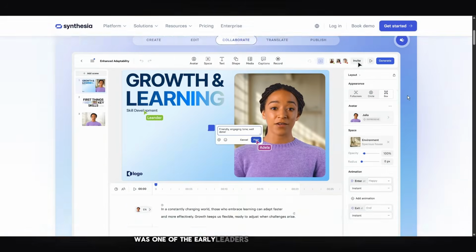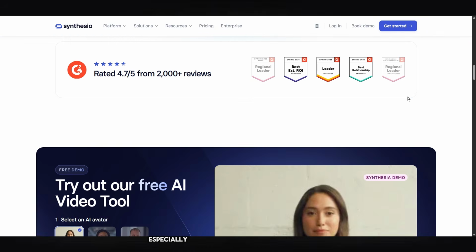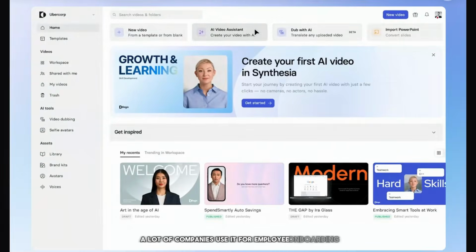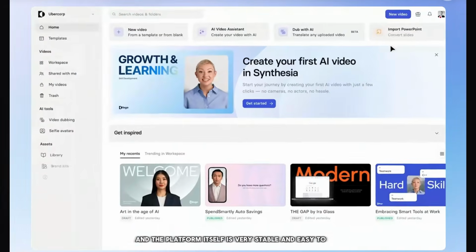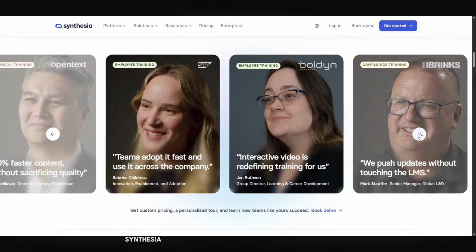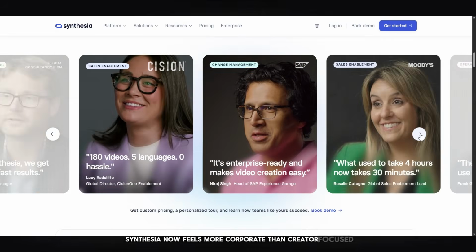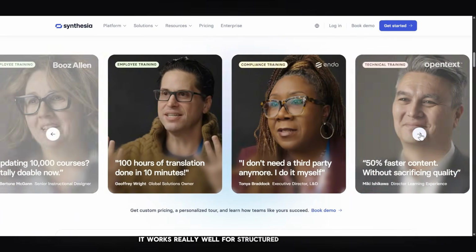Next on the list is Synthesia. Synthesia was one of the early leaders in the AI avatar industry, especially in enterprise and corporate training. A lot of companies use it for employee onboarding, tutorials, internal communication, and educational content. The avatars are polished and professional, and the platform itself is very stable and easy to use. But honestly, compared to newer AI twin-focused platforms, Synthesia now feels more corporate than creator-focused. It works really well for structured business videos.